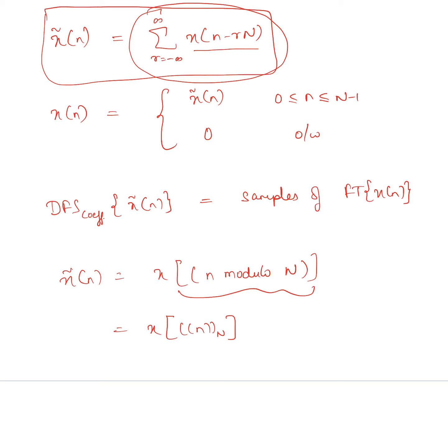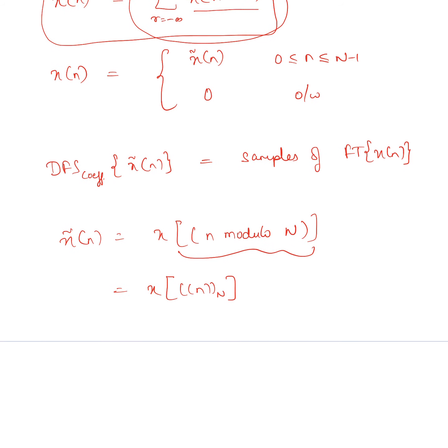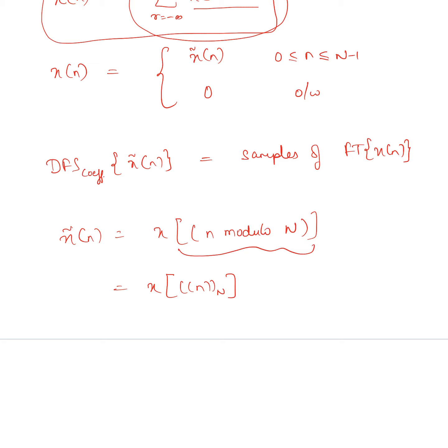In a similar way, you can recover x of n from x tilde of n by unwrapping the sequence on the cylinder and laying it flat, so that the sequence is displayed on a linear time axis rather than a circular modulo N time axis, right? So this is the idea behind expressing this as modulo N.